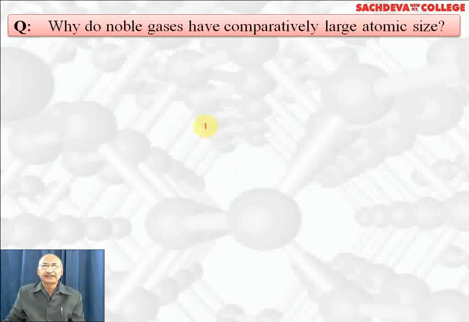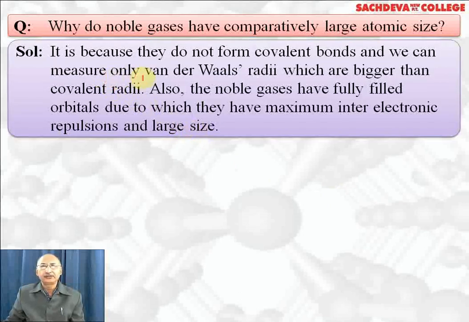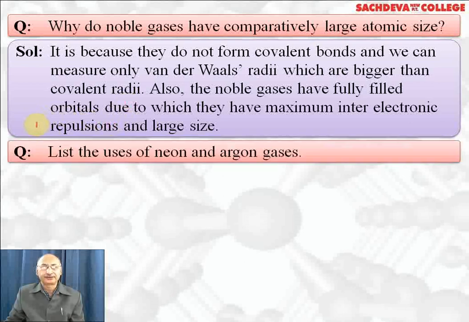Why do noble gases have comparatively large atomic size? It is because they do not form covalent bonds and we can measure only van der Waals radii, which are bigger than covalent radii. Secondly, there is more repulsion between valence electrons of noble gases due to their completely filled octet, and that's why they have larger size.